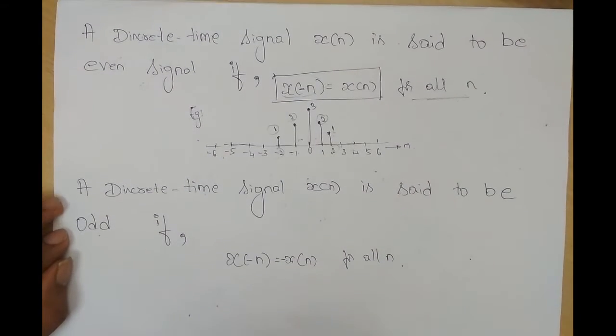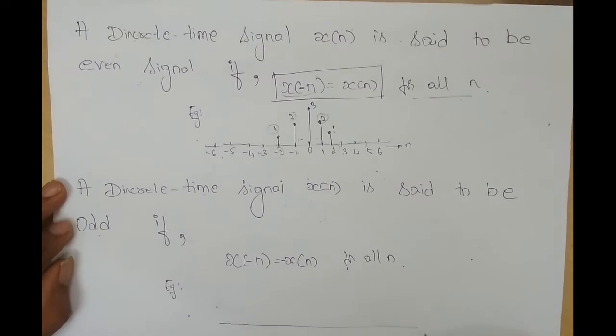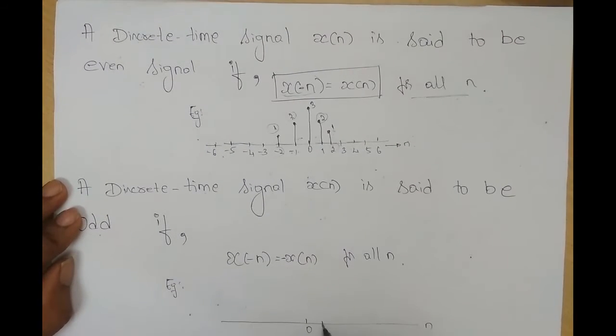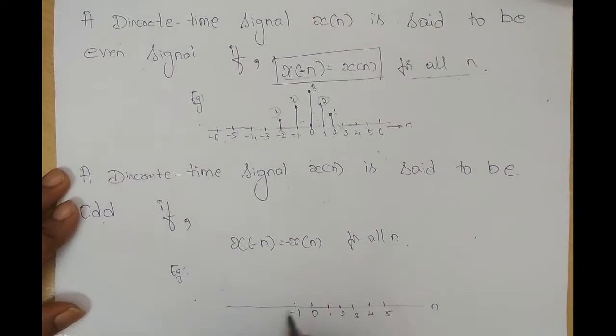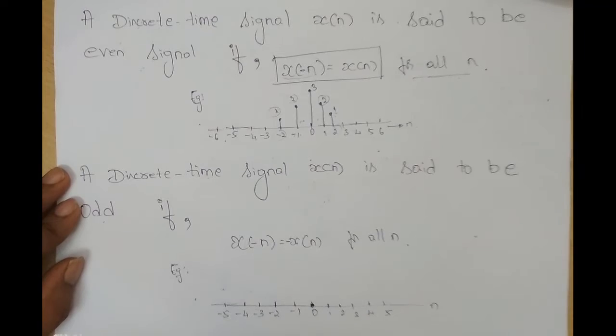Let me give one example of an odd signal. Let me sketch it. 0, 1, 2, 3, 4, 5, and minus 1, minus 2, minus 3, minus 4, minus 5. For an odd signal, the amplitude at n equal to 0 will always be 0.